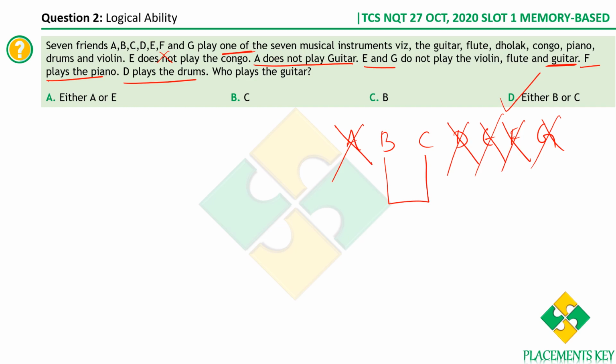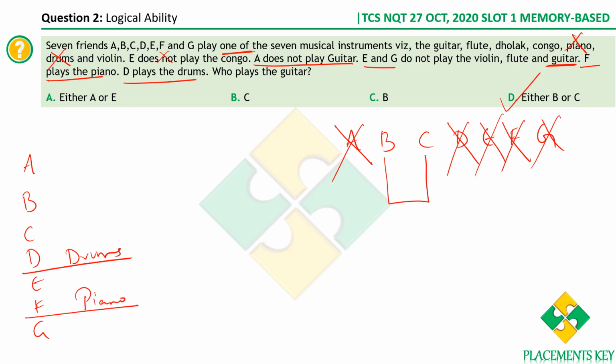Okay, now for your understanding, let me also try to fill in the grid. Okay, for answering the question in the exam this should suffice, right? But still let's also do it clearly. So we have 7 friends. Now we know clearly that D plays the drums. Okay, D plays the drums, so drums I'm eliminating here. Next, F plays the piano, so piano also I'm striking it off. What else we have?